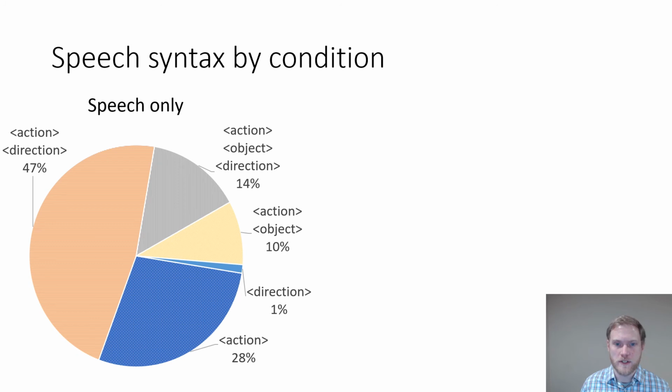This slide shows the syntax by condition for speech only. Most commonly, people would just say the action and a direction, so move up. Occasionally, people would just say an action, which might just be move, or an action, object, and direction, which means they specified the object, so move that up or move the cube up. Sometimes it was just the action and object, move cube, and sometimes it was just the direction, so up.